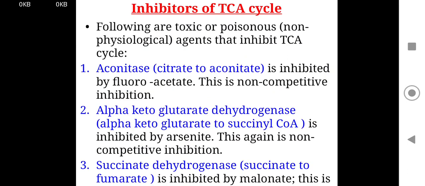Now inhibitors of the TCA cycle. Following are the toxic and poisonous substances that inhibit the TCA cycle at various levels. Aconitase is inhibited by fluoroacetate. It is a non-competitive inhibitor. Alpha ketoglutarate dehydrogenase is inhibited by arsenite. This is also a non-competitive inhibitor. And succinate dehydrogenase is inhibited by malonate. This is a competitive inhibitor.